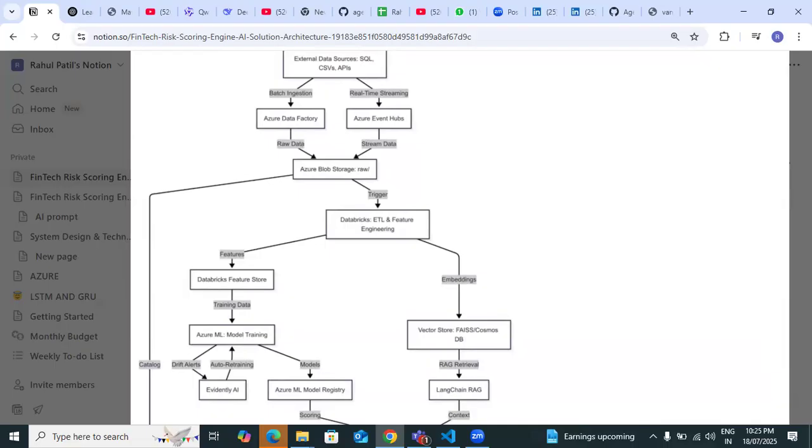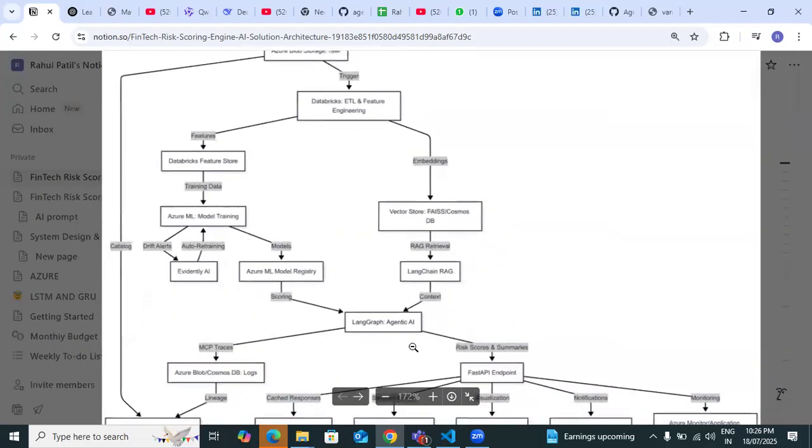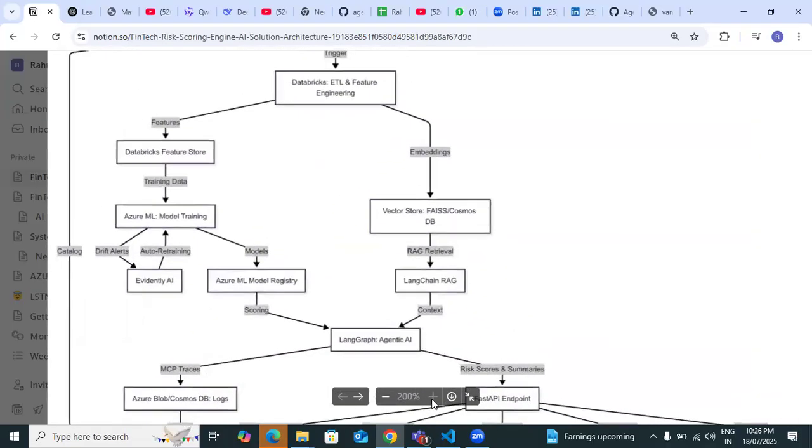Yes. Then from Blob Storage, Databricks is bringing that into ETL staging. Okay. In the staging, you are doing feature engineering with an ML application, right? You are building the ML application here, right? Then come down. Is it possible to increase? Yes. Databricks Feature Store. After feature engineering, you are storing in Databricks, Azure ML, model training.